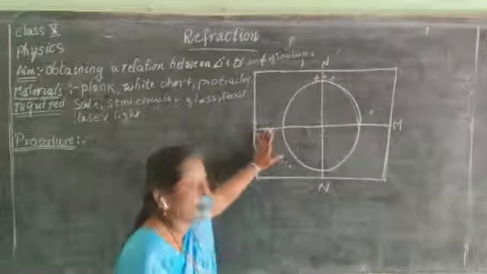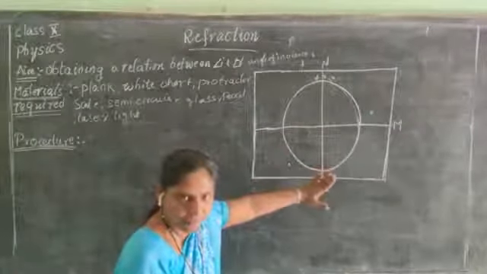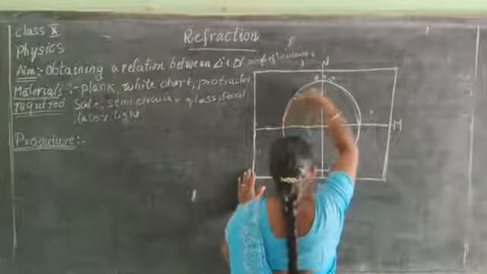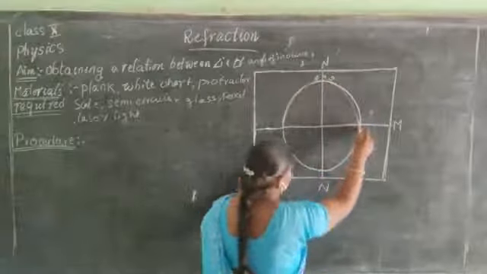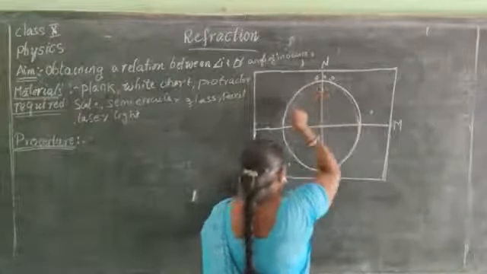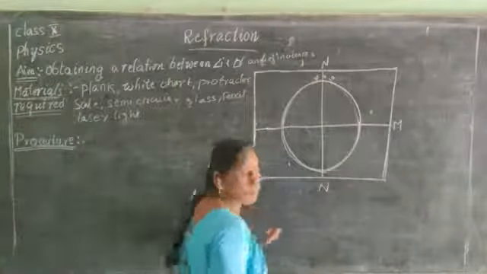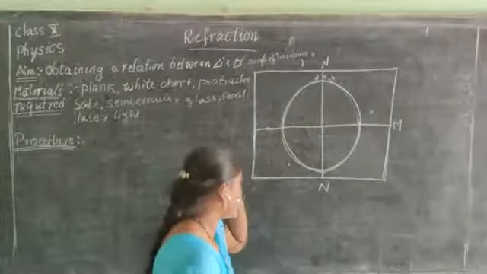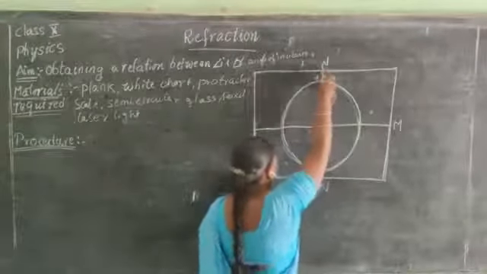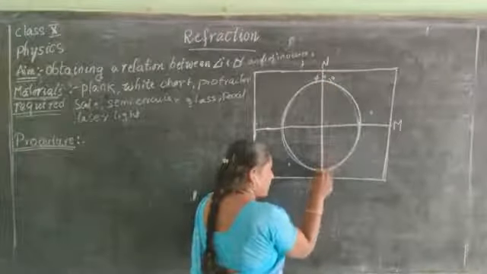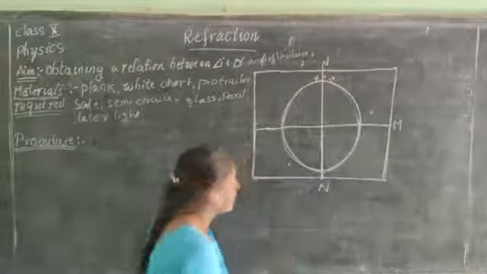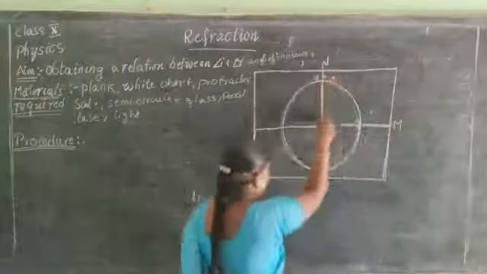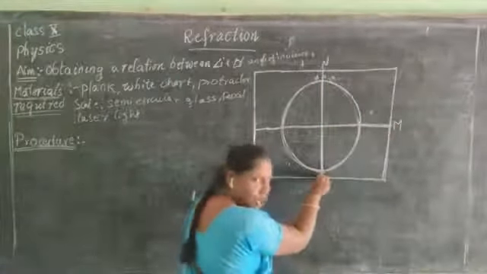After you fix a white paper on it, try to draw with your compass a circle. And on this circle, try to draw two perpendicular lines. This is one perpendicular line. This perpendicular line is nothing but normal.